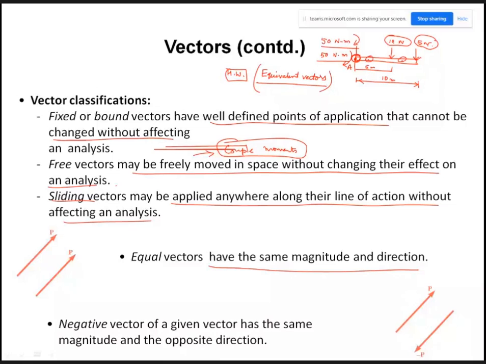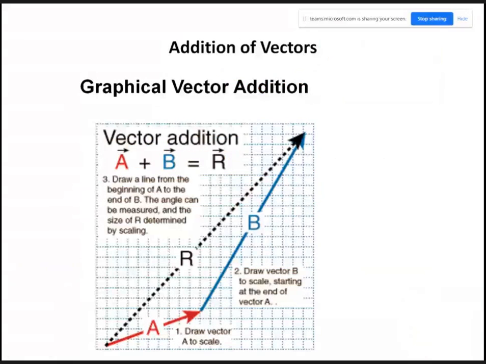Right. So now let us proceed. Again, the triangle law of vector addition, you are very well aware of that. The graphical vector addition, right? Say you have two vectors A and B. How do you find out the resultant?